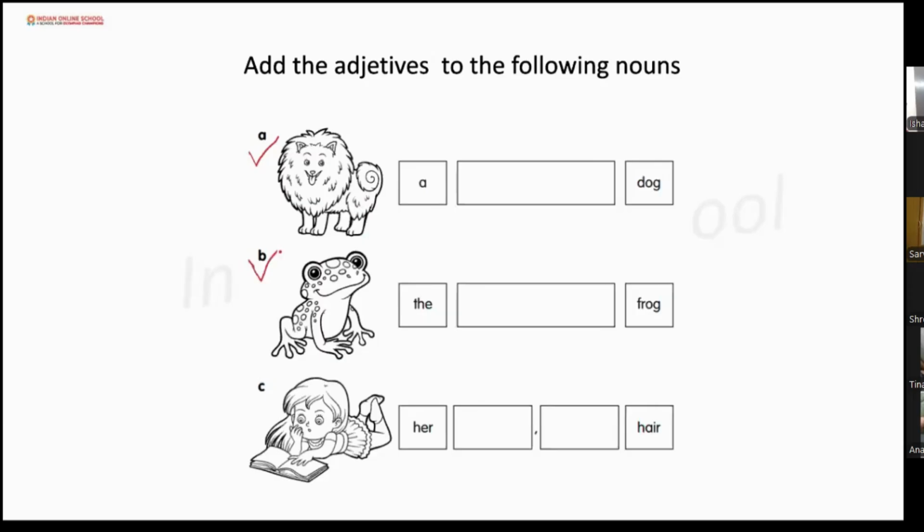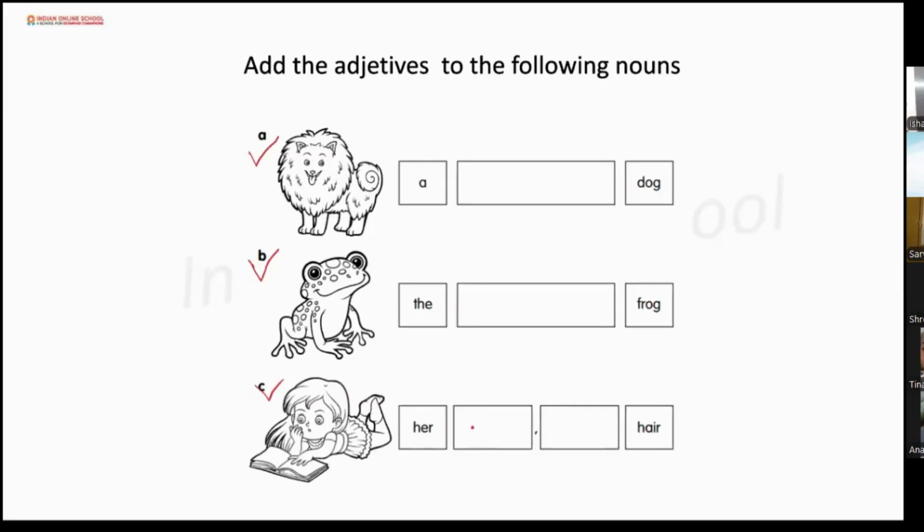The next one is a picture of a frog. Have you seen a frog? Yes. The frog is green. The green frog. The small one is also correct. The next one is hair. How is the hair? Her hair is long.